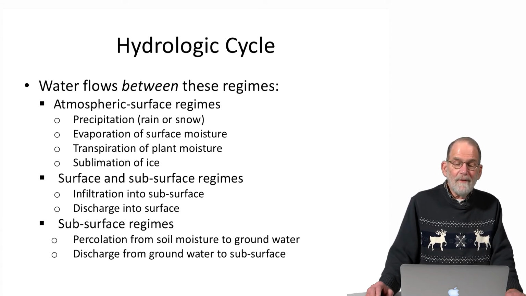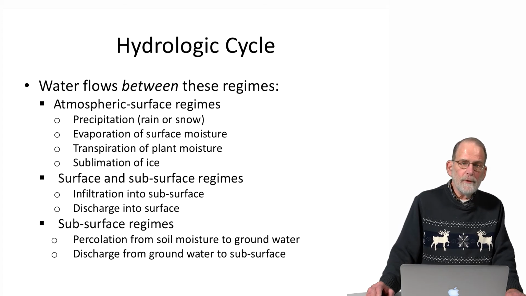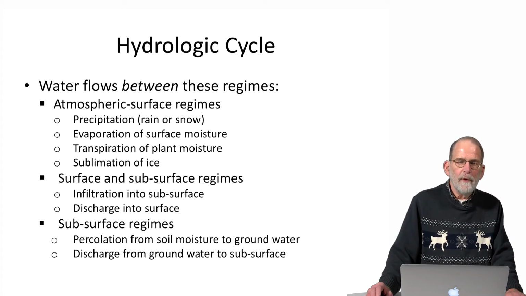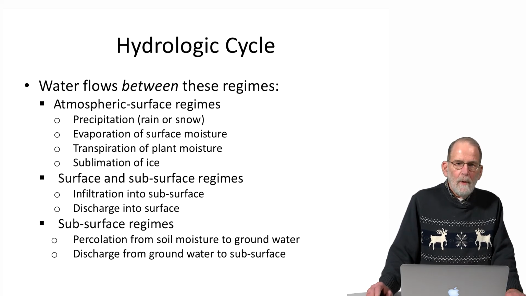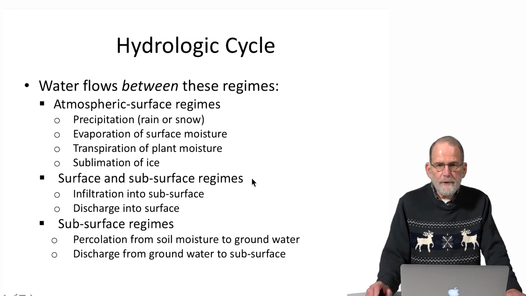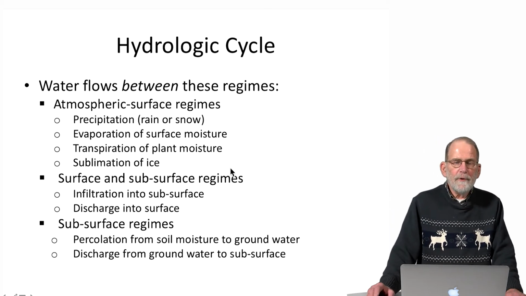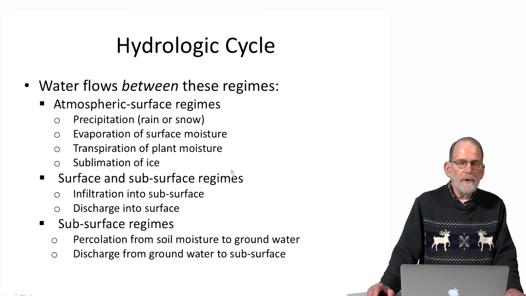Then we can talk about evaporation of surface moisture, where water is going the opposite direction from the surface regime to the atmospheric regime, where streams and ponds and lakes, surface water from those water bodies is evaporating into the atmosphere. We have transpiration of plant moisture, where plants on the surface of the Earth are transpiring moisture back into the atmosphere. And then we have something called sublimation.